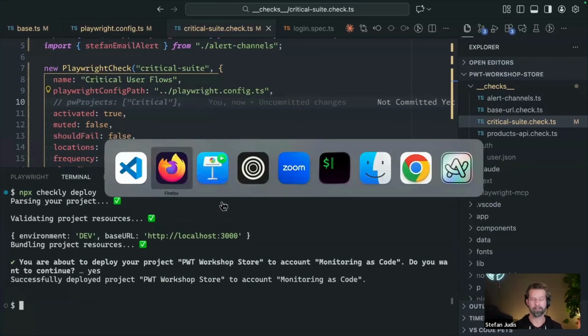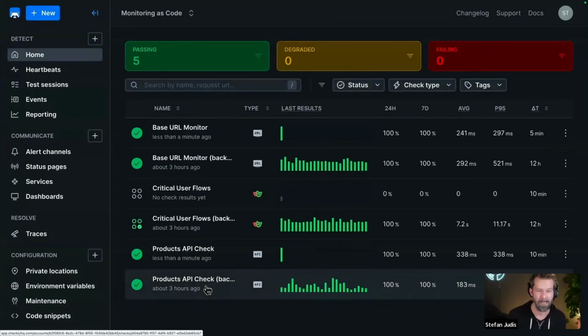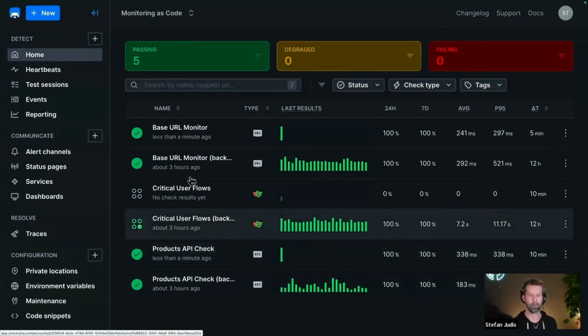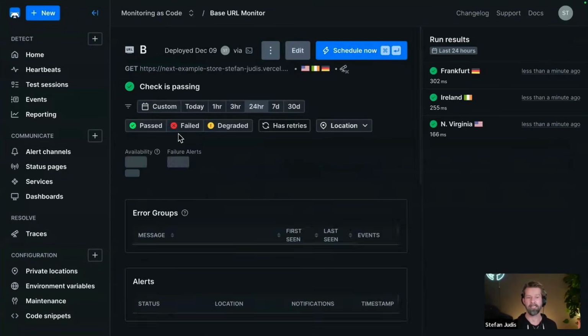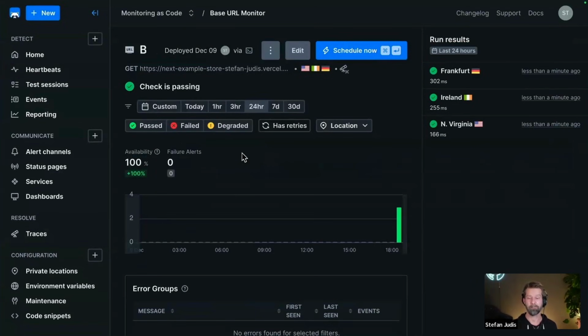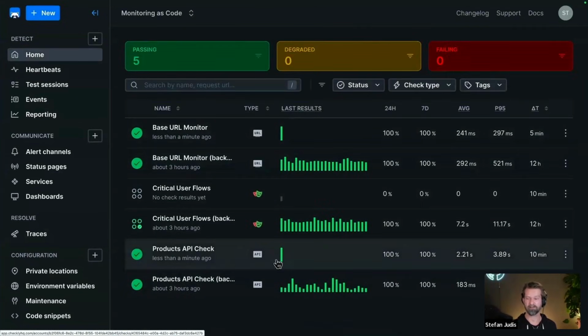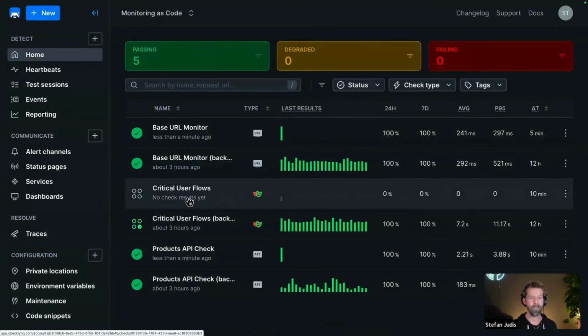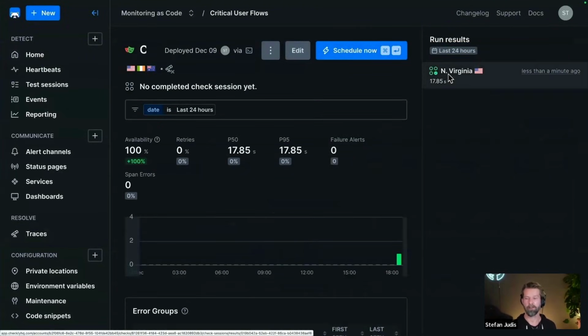And when we now go back to our Checkly account and do a quick refresh here, you already see that we now have, so I have here some checks that were already there. These are my backups if I mess something up on the way. But you see that we have here already our base URL monitor that is uptime monitoring. This now runs every 5 minutes. We have here API monitoring. This runs every 10 minutes. And here we have our Playwright check suite that's already finished in Northern Virginia.